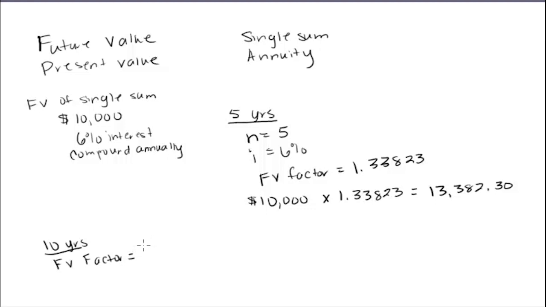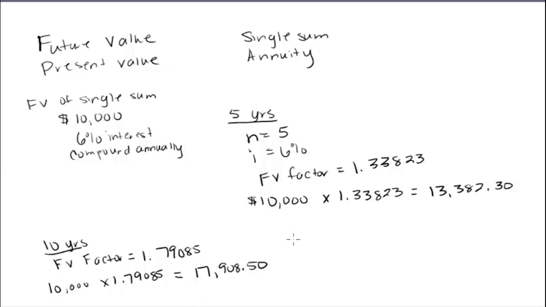What's your interest rate? Did we change the interest rate or how often it compounds? No. So we still need to look up the 6% column. And the row, this time though, needs to be 10. So the factor for this, you should find, is 1.79085. So now we take our 10,000 and multiply it by that future value factor. And that's going to tell us that in 10 years it would equal 17,908.50. So again, we leave it there, we earn about $8,000 over 10 years.